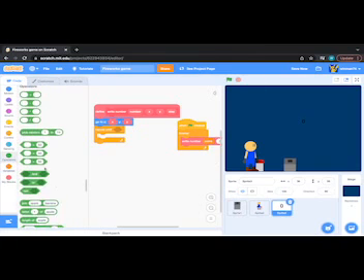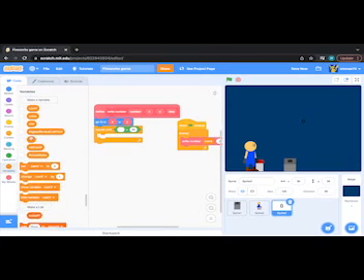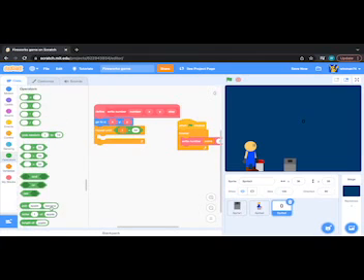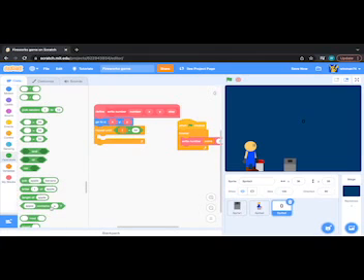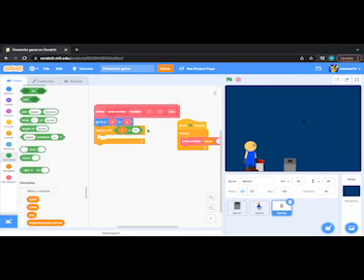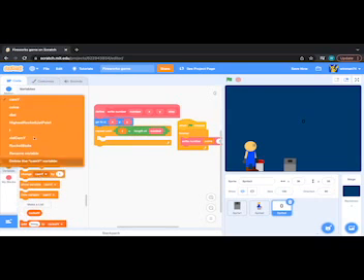Repeat until I is equal to the length of number, so that it won't have blank, because it's not meant to have blank. Length of number, and then we're going to need to change I in here.